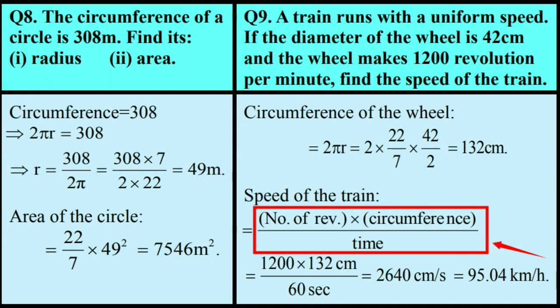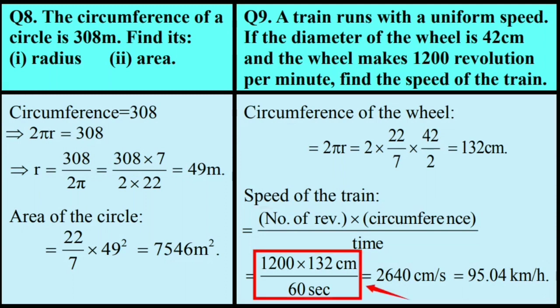Therefore, the distance traveled in 1 minute is number of revolutions multiplied by circumference. The expression obtained is 1200 multiplied by 132 centimeter whole divided by 60 seconds, where 1200 is the number of revolutions made in 1 minute or 60 seconds and the distance traveled by the wheel in one revolution is 132 centimeter.